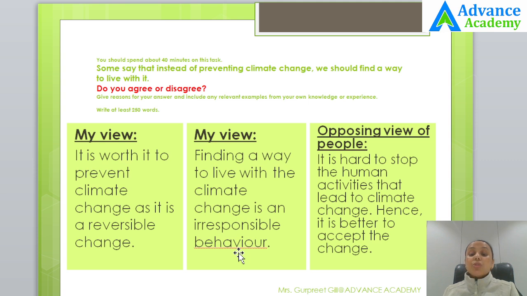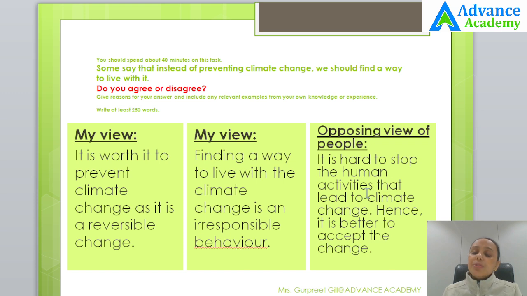But I think that they should not be doing that because they're just protecting themselves for a shorter period of time, but eventually the impact of climate change is going to be drastic and it would be impossible for the future generations to live with this. Therefore, being responsible citizens, being responsible people living on this mother planet earth, we need to protect the natural phenomena or the natural cycles. We need to maintain them and we need to stop the reckless behavior because otherwise we are going to be very irresponsible and the future generations would suffer a lot.